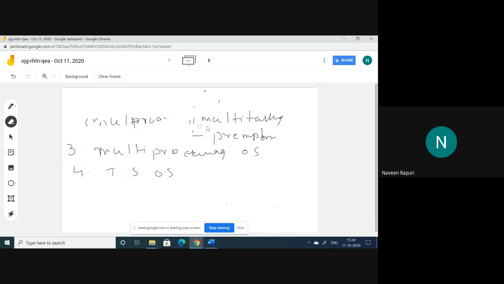Process means a program which is in execution. We all know about this definition. So what is the difference between program and process? A program is not a process, but when it is in execution, we call that one a process.